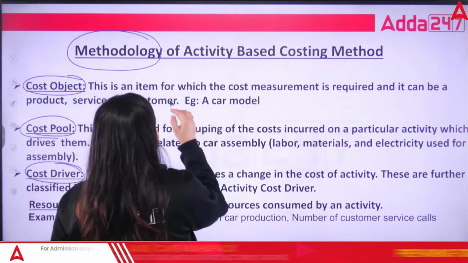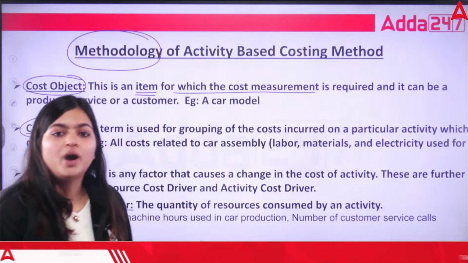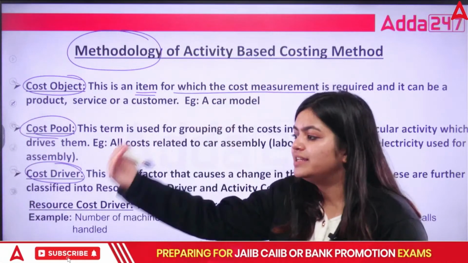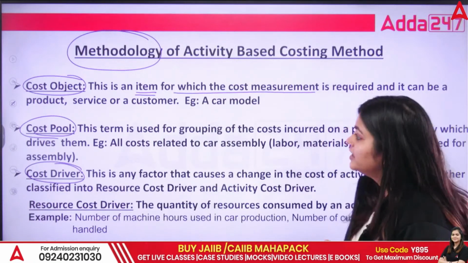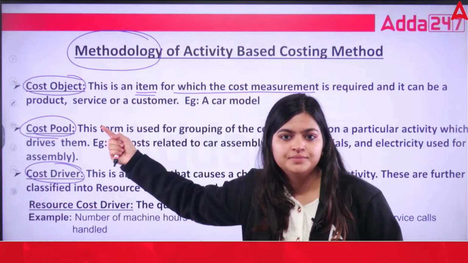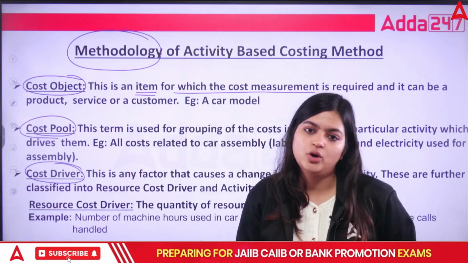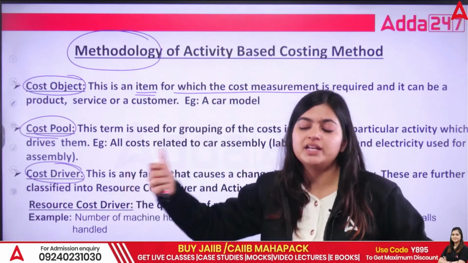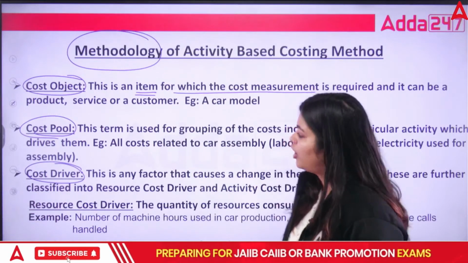So cost object is the item for which the cost measurement is required. For your particular sedan car, how much cost you incurred, that is your cost object. For a particular luxury model, how much cost you incurred, that is what a cost object is. The luxury model is your cost object, and your standard car is again your cost object.